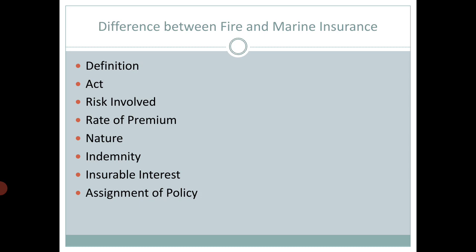Now, what is indemnity? Indemnity is just a promise given by the insurance company to the insured. See, what is the promise all about?